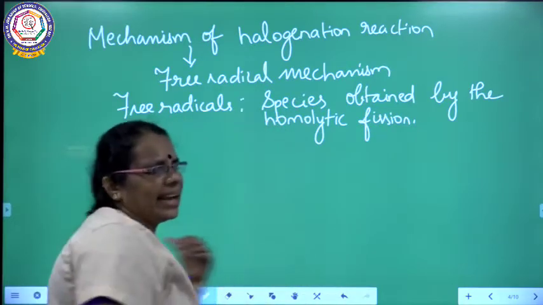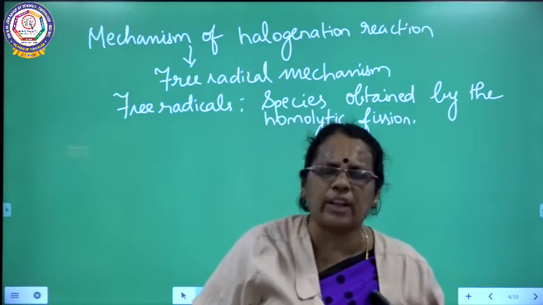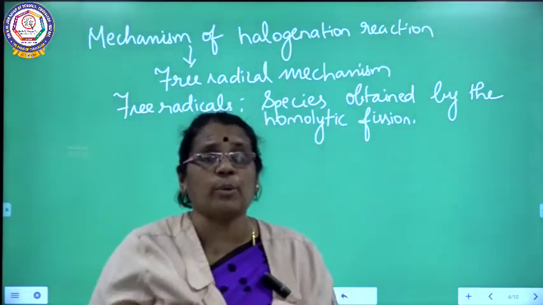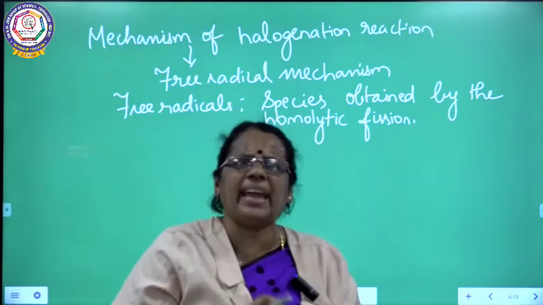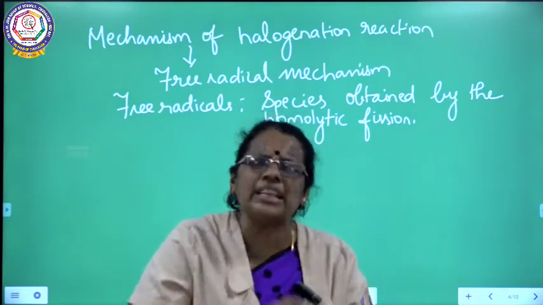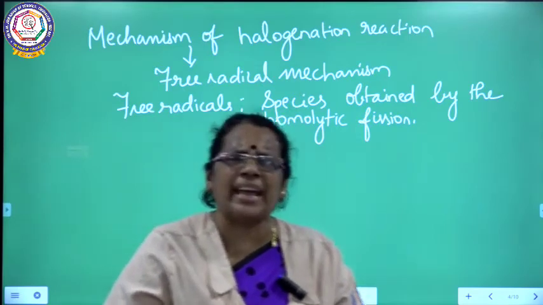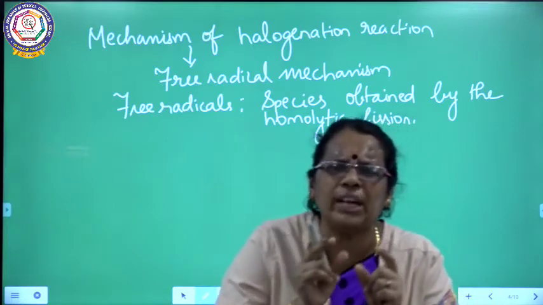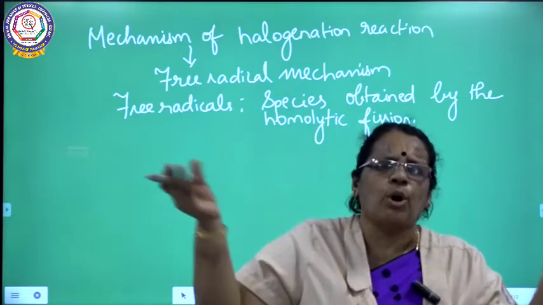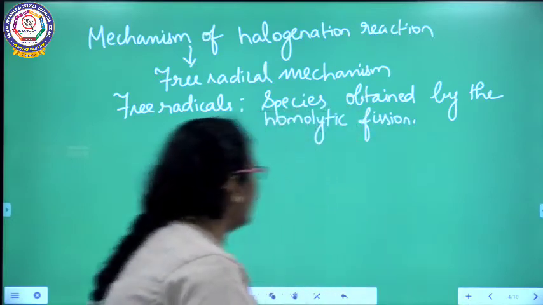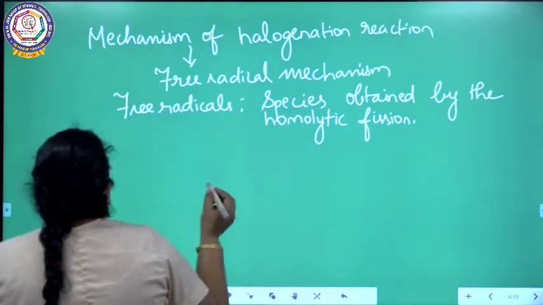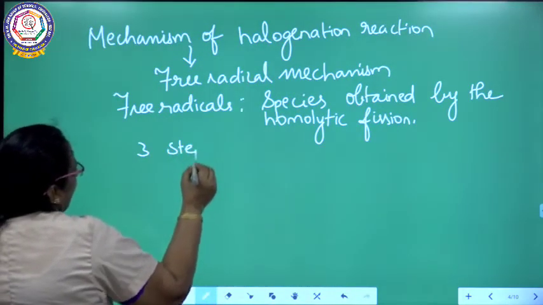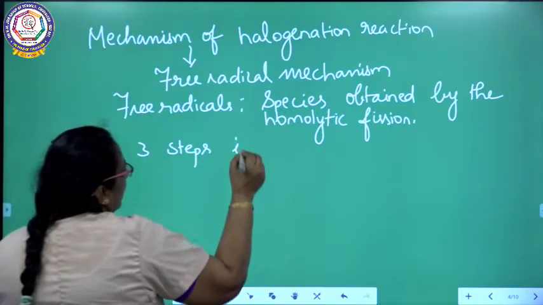As the reaction follows a free radical mechanism, we should know what free radicals are. How do we get free radicals? Free radicals are obtained by homolytic cleavage. Already I told about homolytic cleavage. Cleavage means breaking. The bond between two atoms is broken in such a way that both the atoms share the electron equally. I am going to write that there are 3 steps involved in the free radical mechanism.